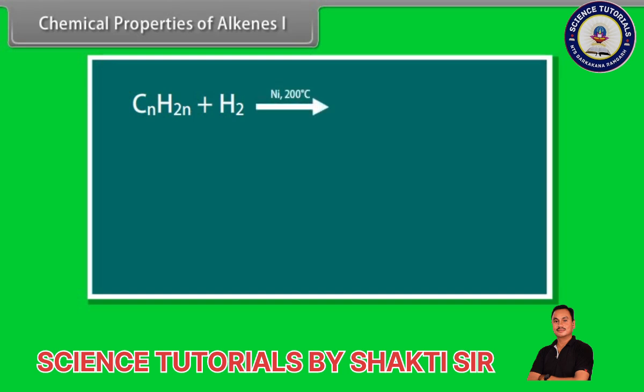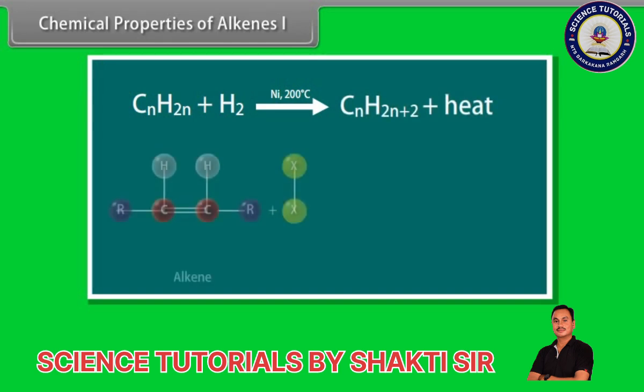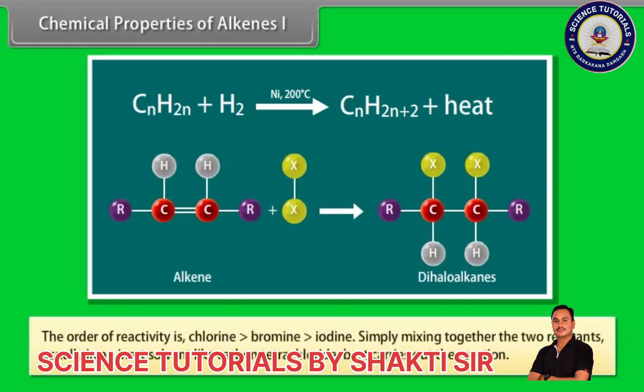The reaction termed as hydrogenation is an exothermic reaction. Addition of halogens. Alkenes react with halogens to form dihaloalkanes. The order of reactivity is chlorine > bromine > iodine. Simply mixing together the two reactants, usually in an inert solvent like carbon tetrachloride, best carries out the reaction.